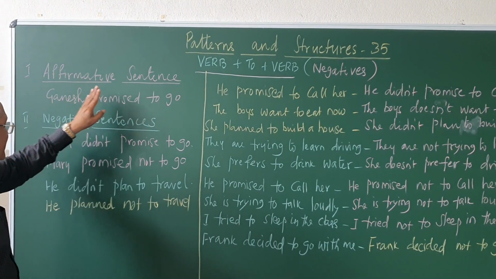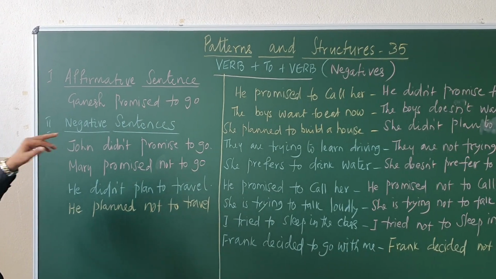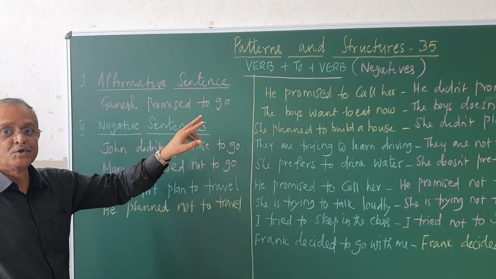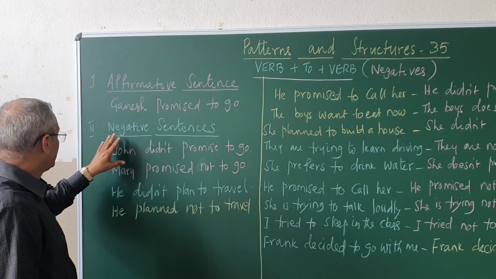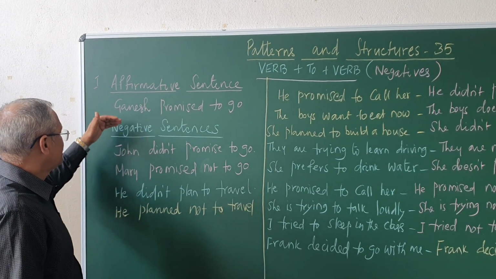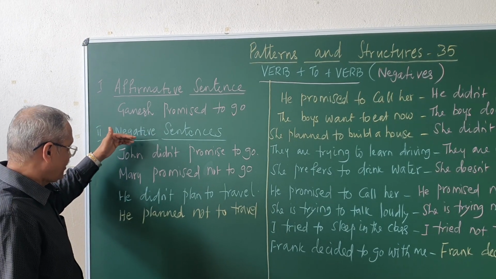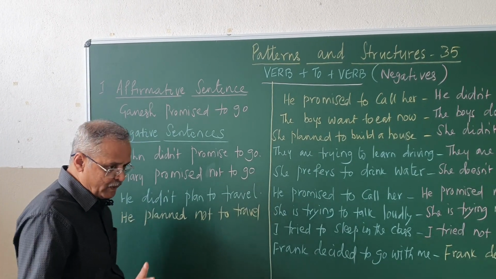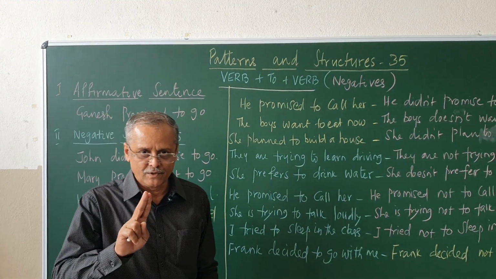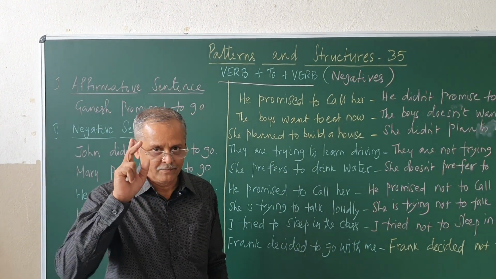See here, this is an affirmative sentence. Ganesh promised to go. When you put it in a negative sentence, Ganesh did not promise to go, or Ganesh promised not to go. So, in two ways you can say: Ganesh promised not to go, or Ganesh did not promise to go.